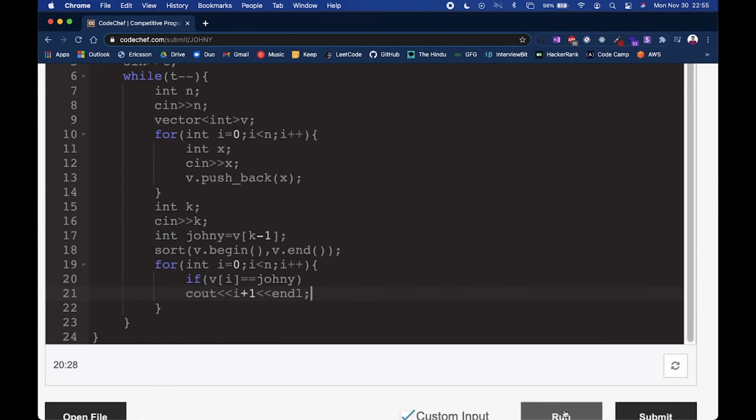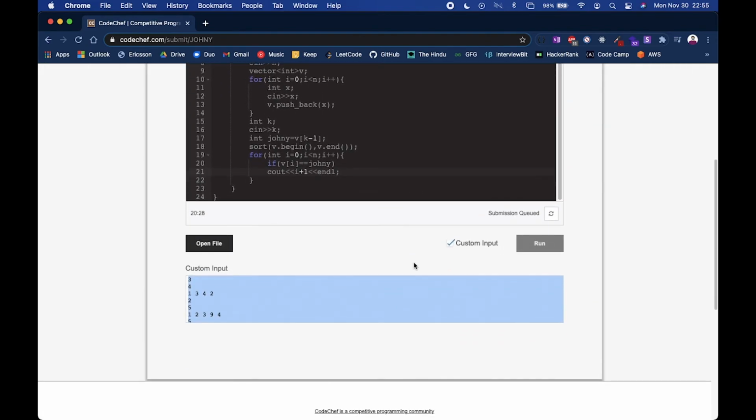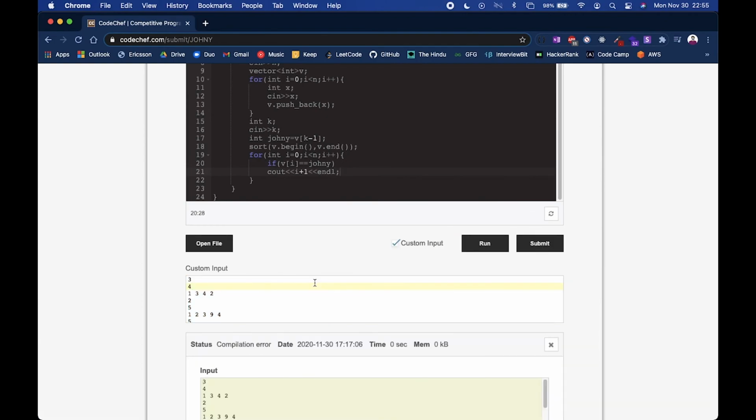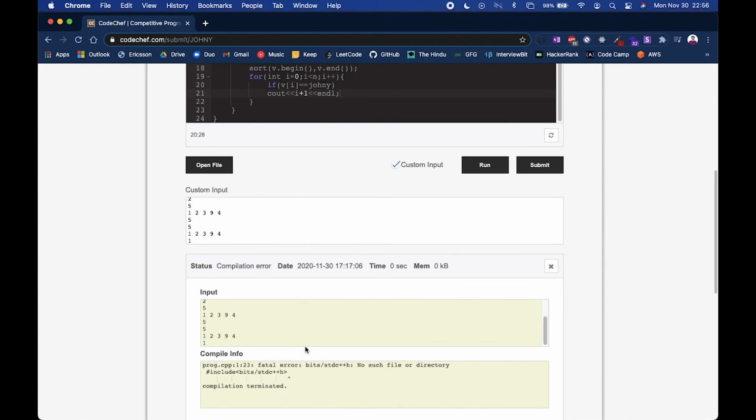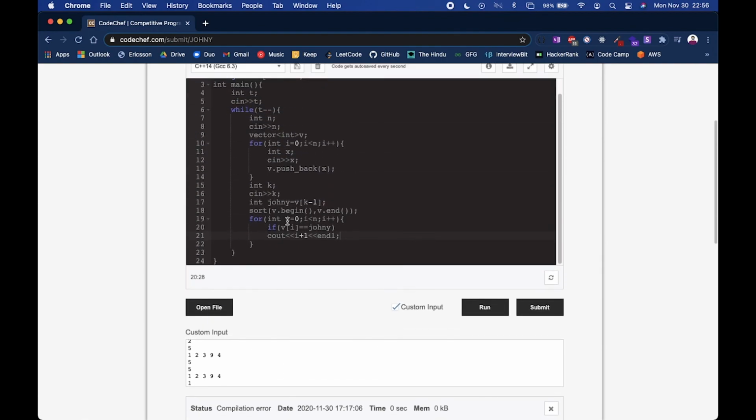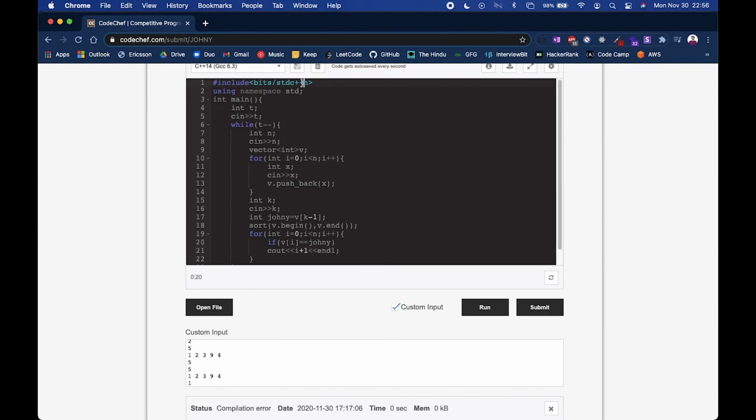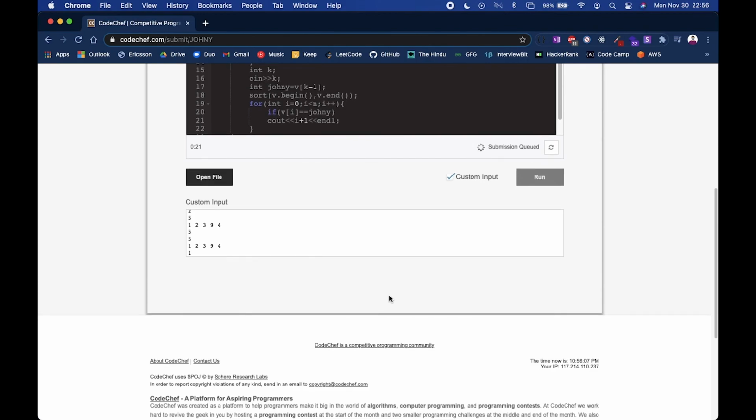Let's run it. I have already set the custom input here. We can now check the output. Okay, it says something. All right, I forgot to add a dot here, and now I think it's good to go.